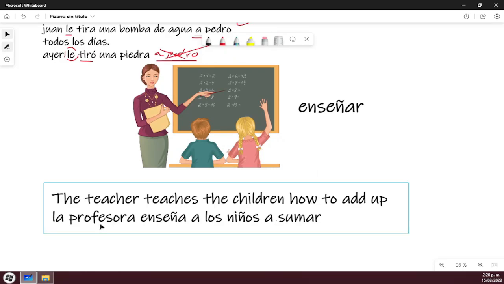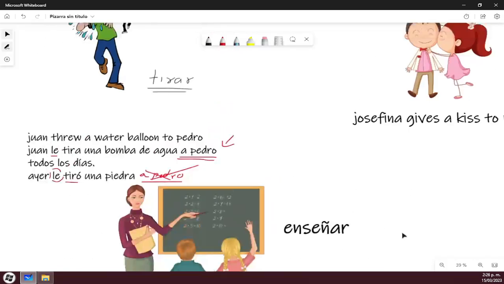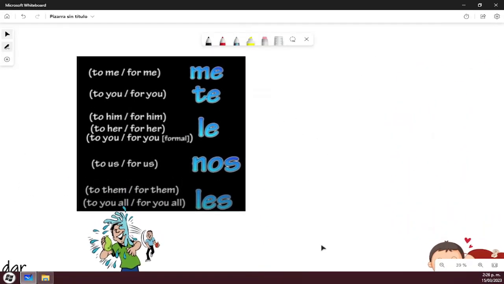Again, if you say this in Spanish, we will understand, but we will feel that you're missing something. Okay, yeah, like you are speaking to a robot. So that's why we use the indirect object pronoun. Who is indirectly receiving the action of the verb to teach? The children. So let's go to the chart of the indirect pronoun.